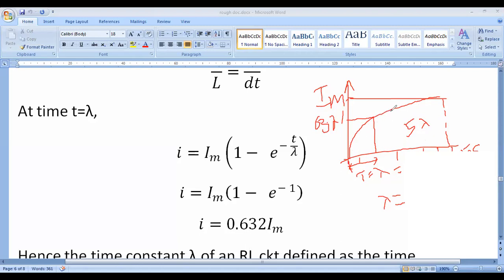After a certain time period, its rate of change decreases, and after that the current will be constant. That constant value is obtained after 5 time constants, that is 5 lambda. Similarly, in the capacitor circuits also, the voltage takes 5 time constants to get the maximum value. So that is the same for the inductor circuit also.